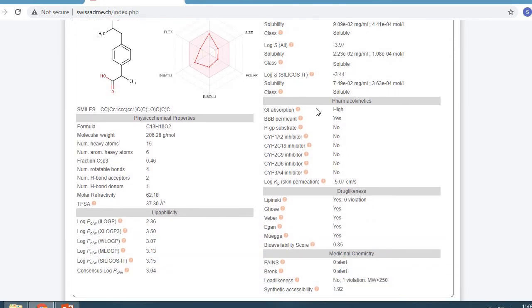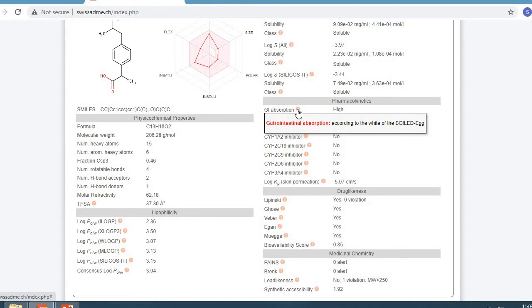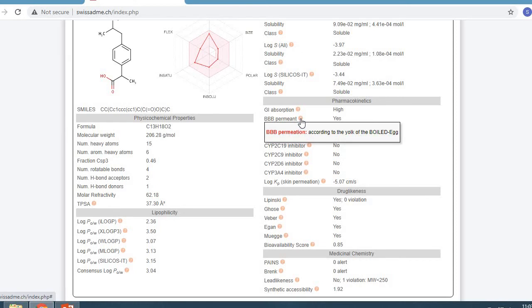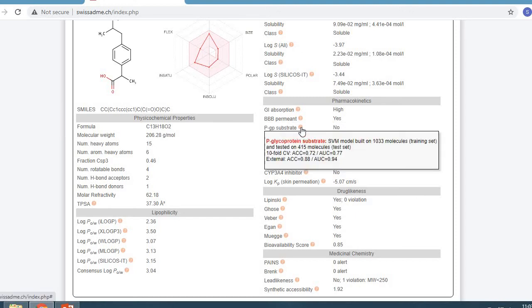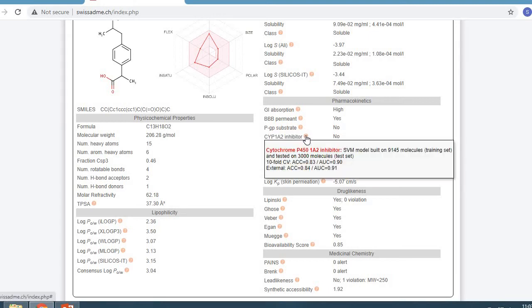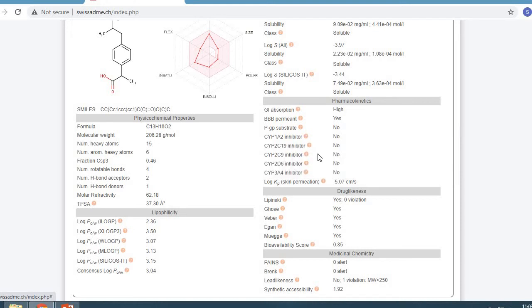Then we can go for pharmacokinetics. The GI absorption, that is the gastrointestinal absorption, is high. BBB permeation, that is the blood-brain barrier permeation, is yes. Now the P-gp substrate, the P-glycoprotein substrate, is no. The CYP, cytochrome inhibitors: CYP1A2, CYP2C19, CYP2C9, CYP2D6, CYP3A4, all values are no, which shows the pharmacokinetic properties of ibuprofen.